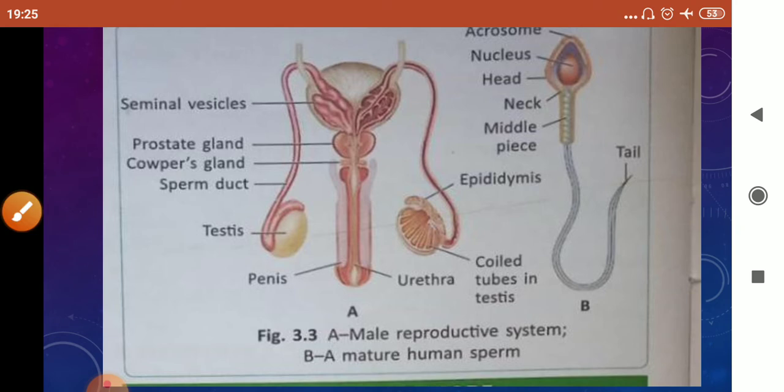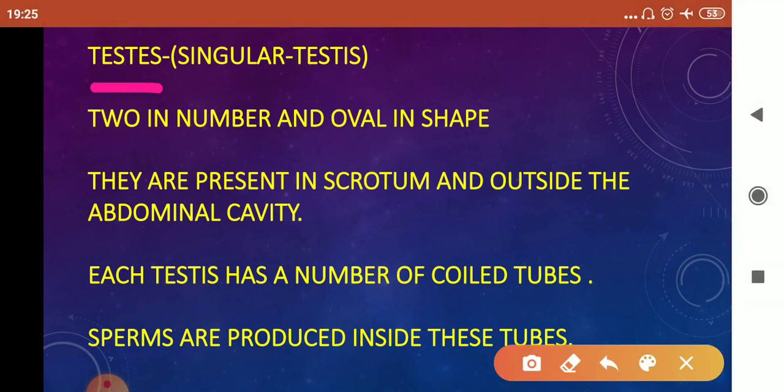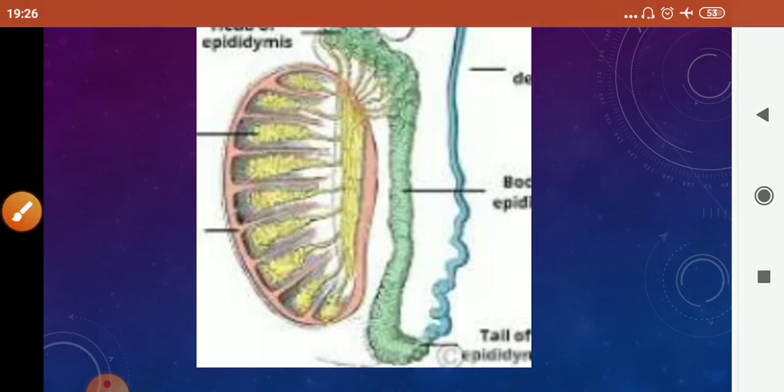Now children, let's see the detailed function of each and every part. Testes: this one is testes, and singular is testis. They are 2 in number and oval in shape, present in the scrotum outside the abdominal cavity. Each testis has a number of coiled tubes, and sperms are produced inside these tubes.